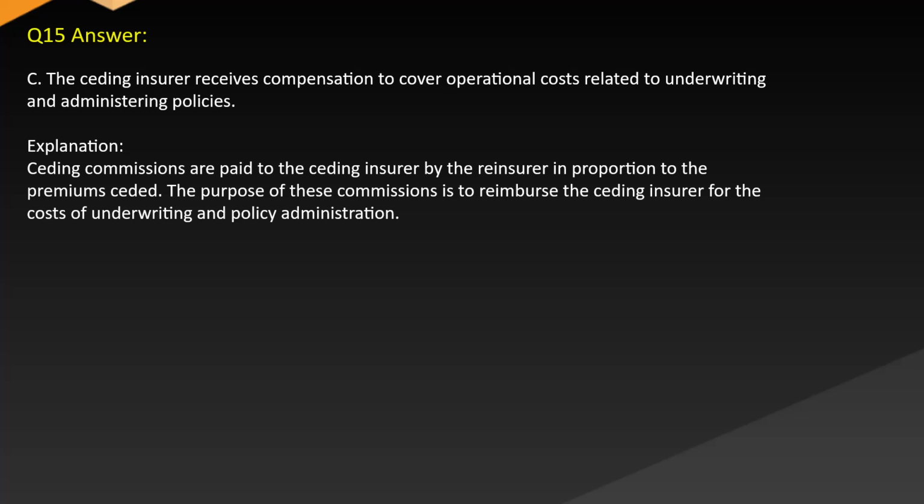Answer C. The ceding insurer receives compensation to cover operational costs related to underwriting and administering policies. Explanation: ceding commissions are paid to the ceding insurer by the reinsurer in proportion to the premiums ceded. The purpose of these commissions is to reimburse the ceding insurer for the costs of underwriting and policy administration.